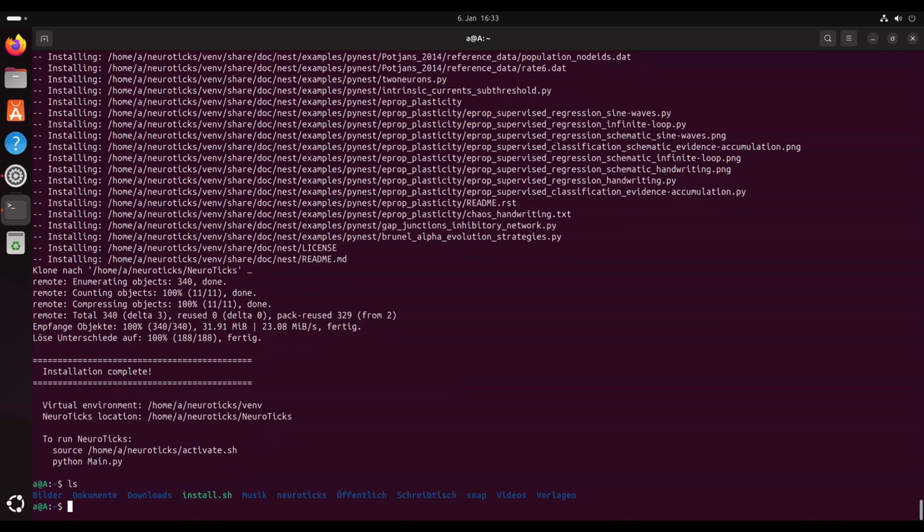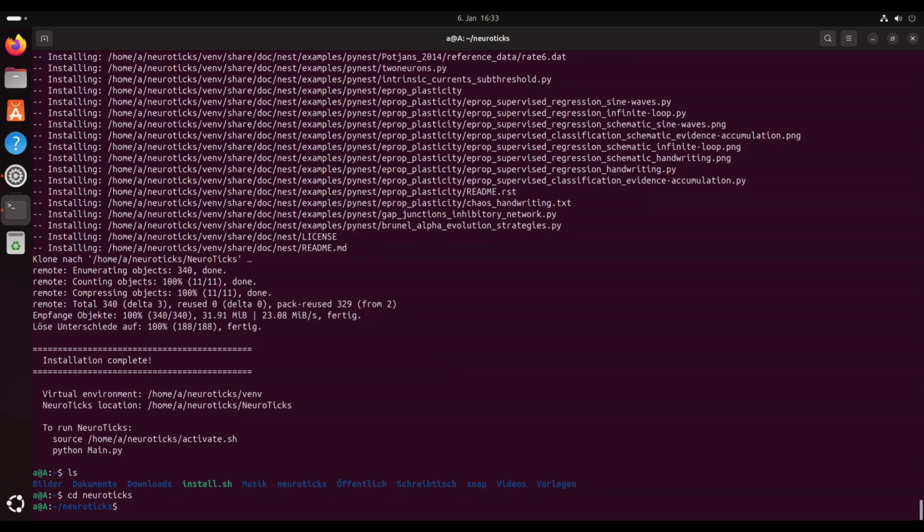After the installation is done, you will find a folder, NeuroTicks, which you navigate into. The only thing left to do here is to activate our virtual environment. All the necessary files are already in place.